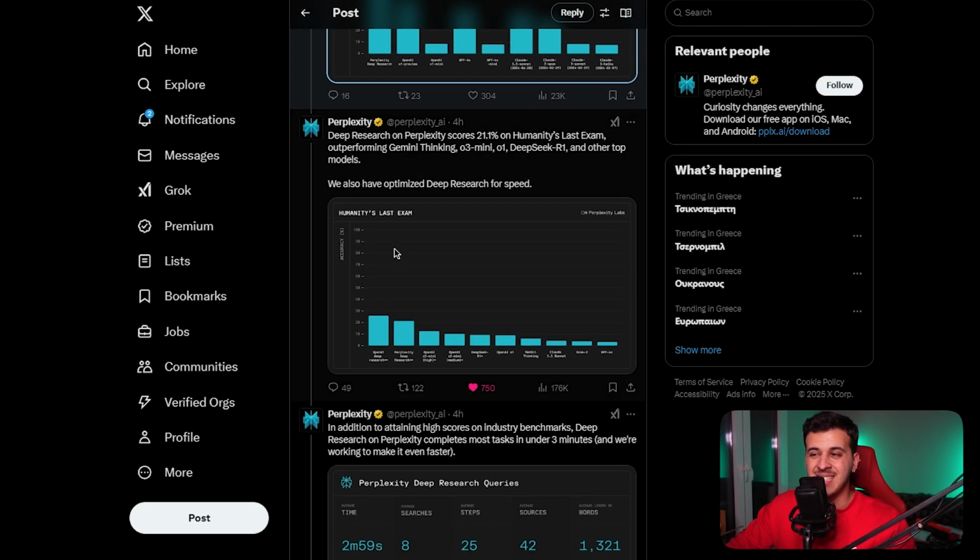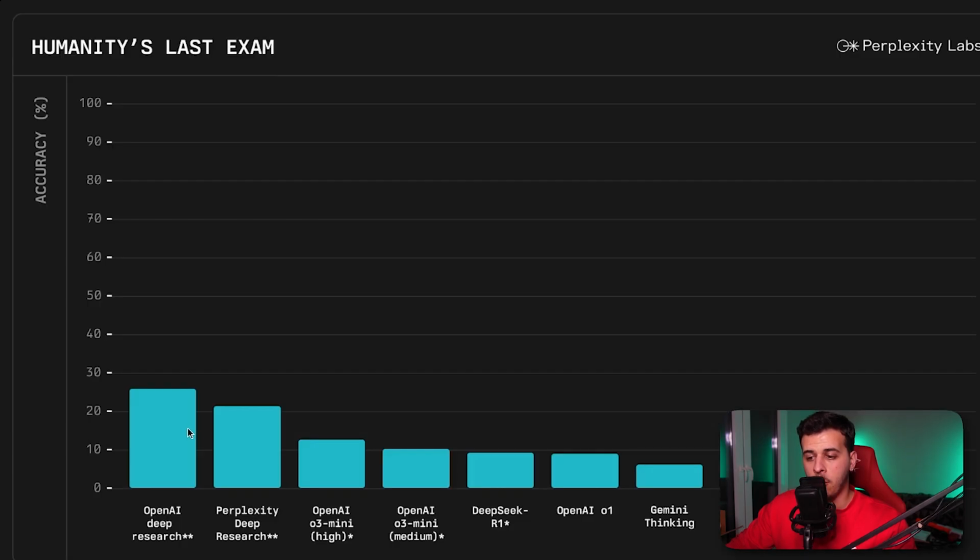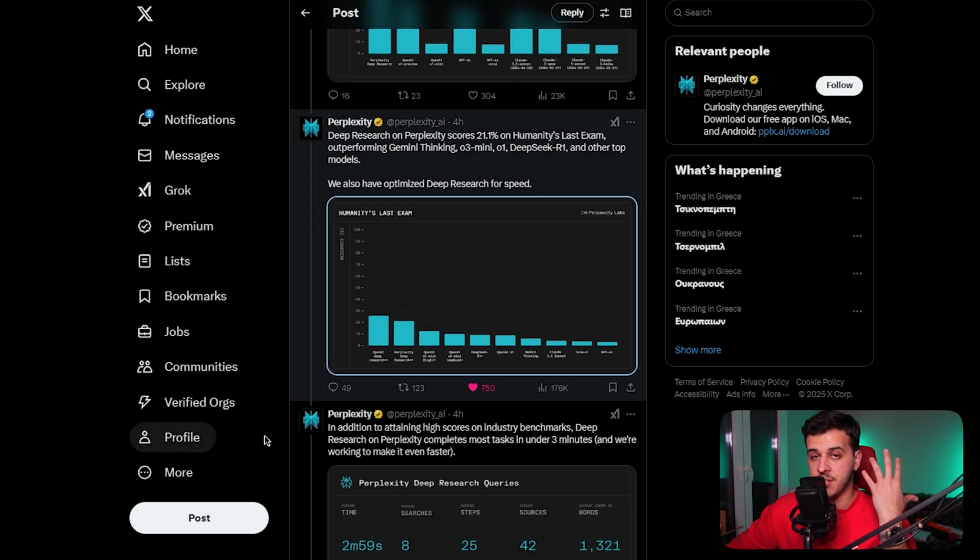Also on Humanity's Last Exam, it's outperforming major other tools, even o3 Mini. It lags behind o3 and OpenAI's deep research, but again, we get this for free, 5 generations every day. Whereas with OpenAI, we were expecting like 2 per day or 2 per month. I'm not sure, I don't remember. I've covered it in yesterday's video. So this is a major step.